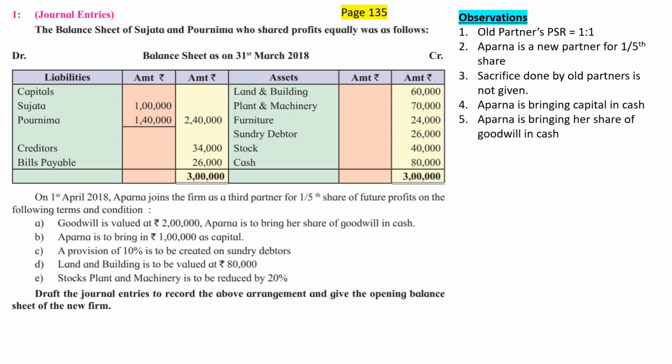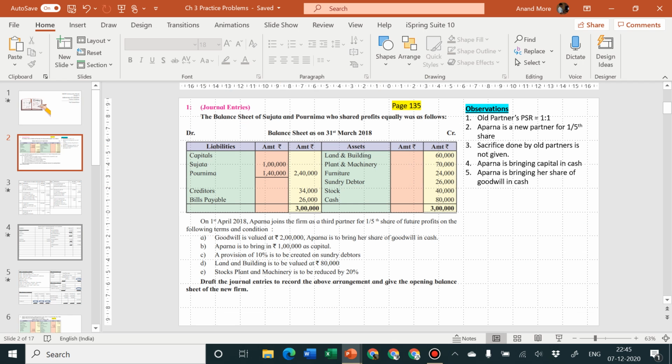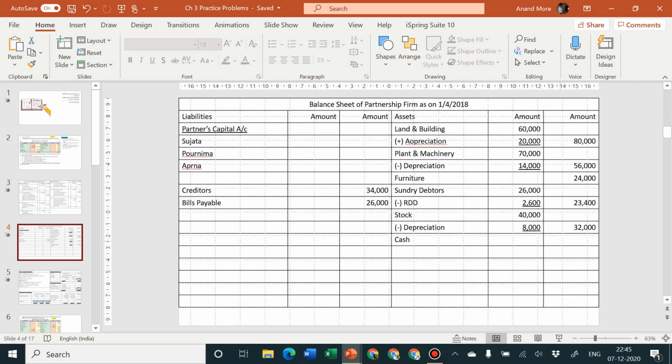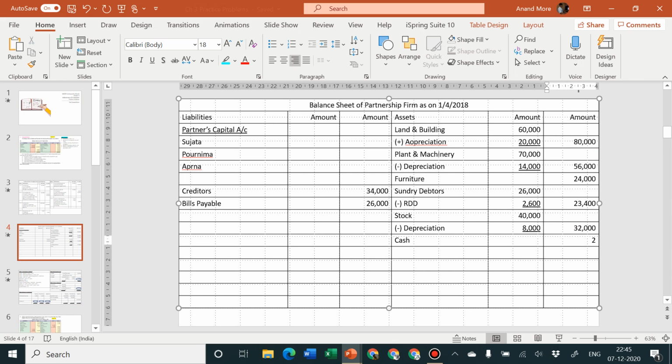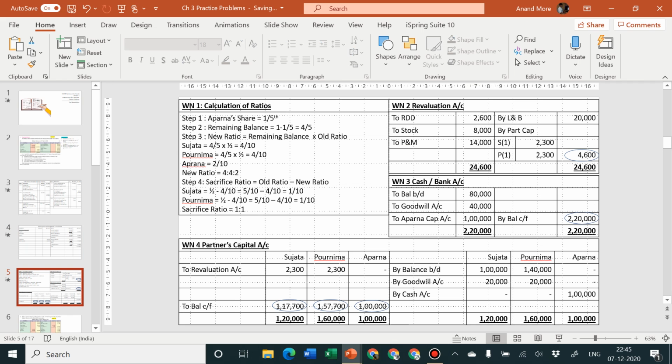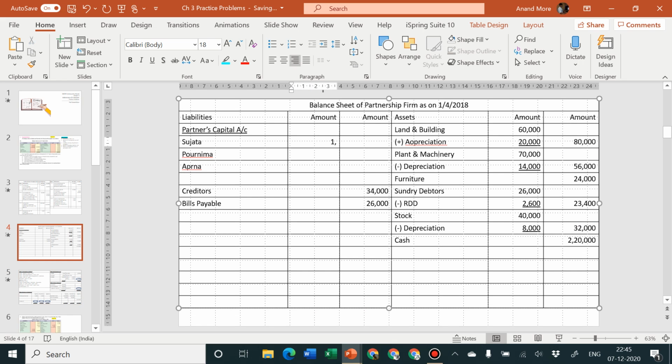balance sheet. Where is the balance sheet? Okay, in front of cash I'm going to write the amount of cash. Cash 2,20,000. 2,20,000 directly in the outer column. And Sujata, Purnima and Aparna, the balance we had calculated, if you remember properly, 1,17,700, 1,57,700 and 1 lakh. Inner column, 1,17,700, 1,57,700 and 1 lakh.